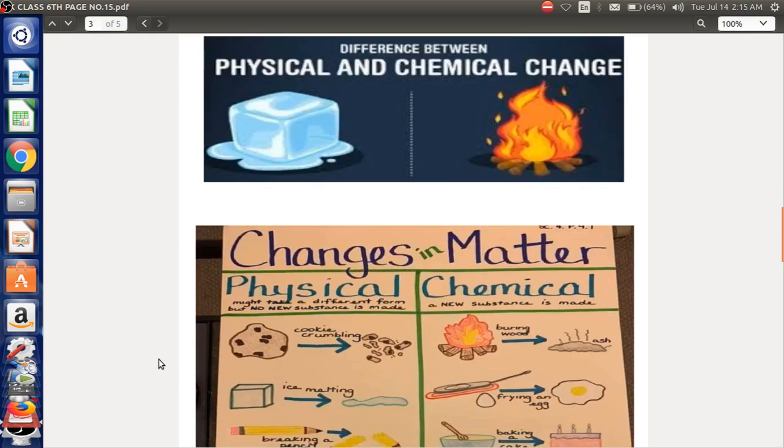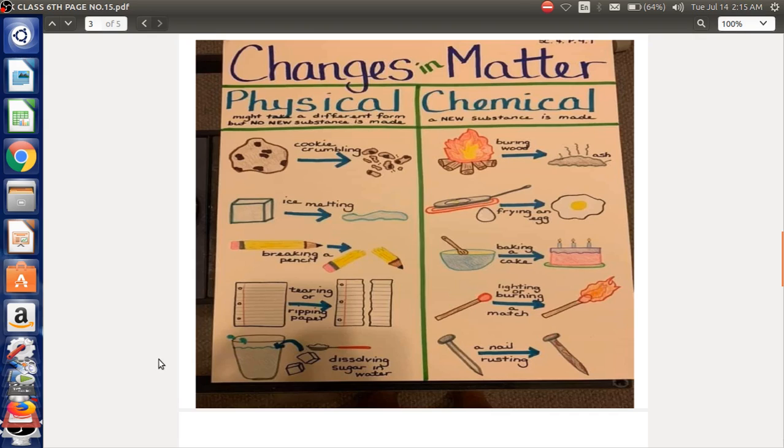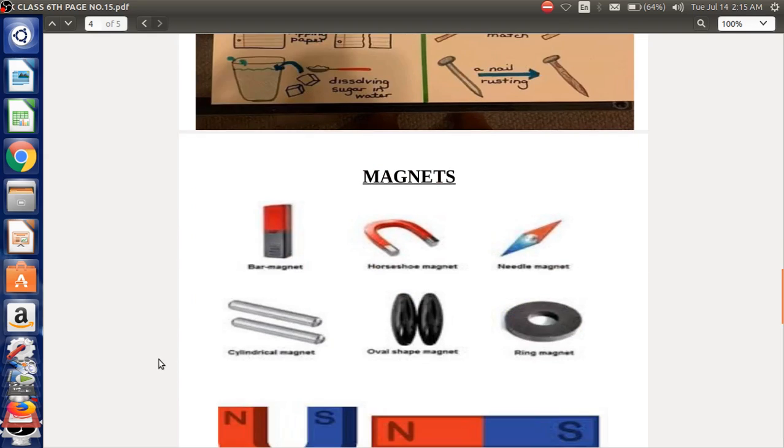Moving ahead, we have some more examples of physical and chemical changes. In these, you can see cookie crumbling, ice melting, breaking a pencil, tearing of paper, or dissolving sugar in water. These are examples of physical changes. Chemical changes: burning of wood, frying of an egg or cooking of food, baking a cake, burning of a matchstick, and the rusting of a nail. Rusting basically is known as jung lag jana. Alright, the details of the physical and chemical change you will be going through in the later sections of your science chapter.